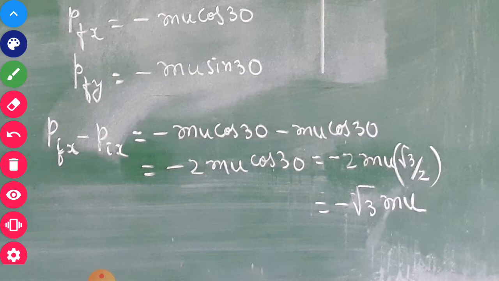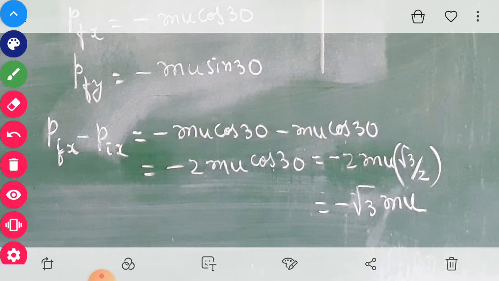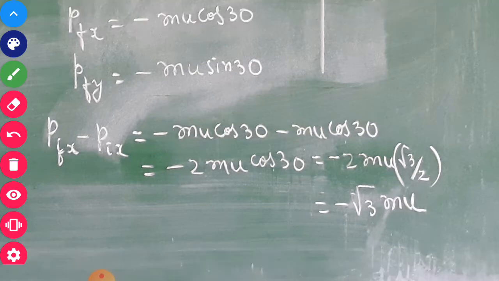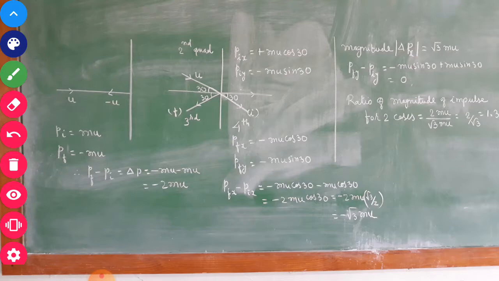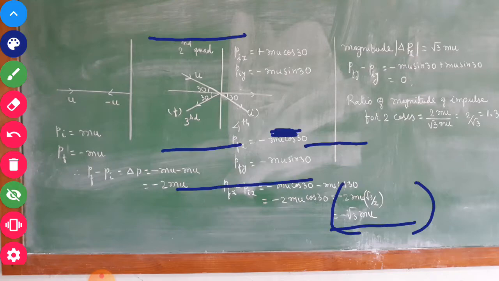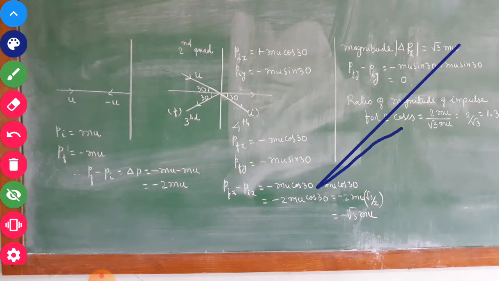Resultant change in momentum of the ball is in which direction? The x direction, because in the y direction you can see the change in momentum will be equal to 0. So the magnitude of this change in momentum in the x direction will be root 3 mu.